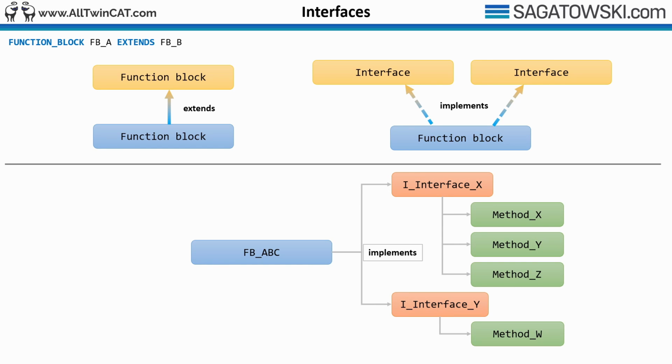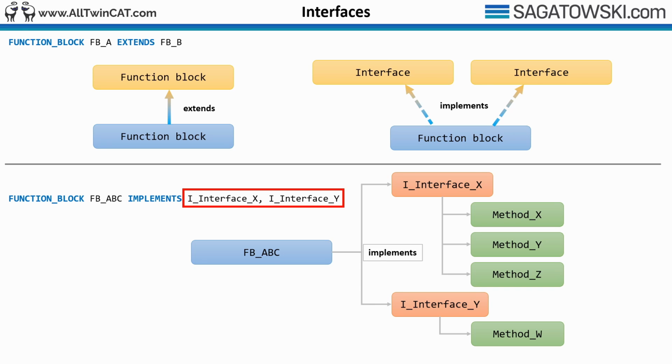This means that if we had a function block that implements two interfaces, interface X and interface Y, it would have to implement the three methods in interface X and the one method in interface Y. The syntax for implementing more than one interface is to simply add a comma between the interfaces that you want your function block to implement.